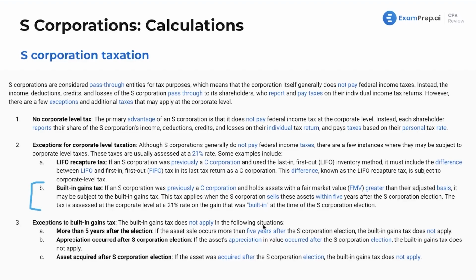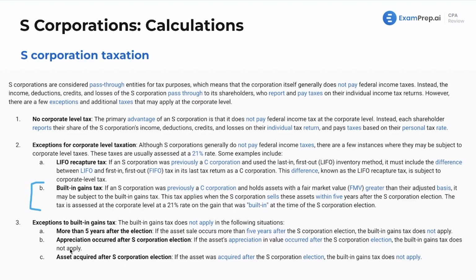It does not apply in the following situations. If you were an S-Corp for more than 5 years after the election and then sold the assets at that point, again, kind of like a statute of limitations. If you wait 5 years and then sell those assets, you're not going to have that clawback about being a C-Corp. Appreciation occurred after the S-Corporation election. So if you bought an asset after you became an S-Corp, that's considered S-Corp, so you're not going to pay tax on that. An asset acquired after the S-Corp election.